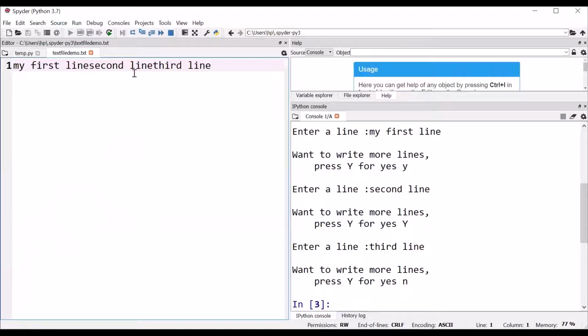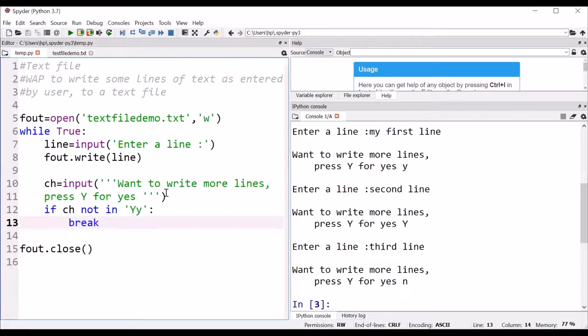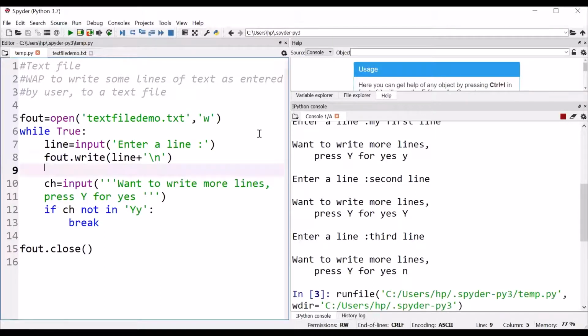My first line, second line, third line, but all the lines are coming in one single line. Why? Because we have not entered the line break. So how to do that? We can have a slash n there. We'll have it with strings. We know the strings plus operator. You all know this is one single string. All right. So let us run this once again.